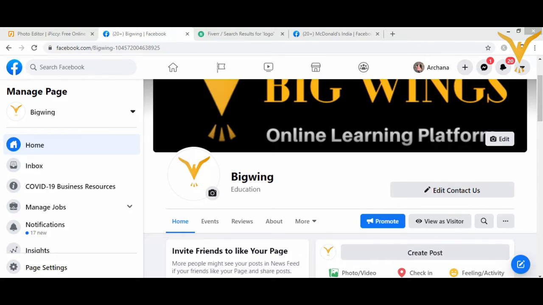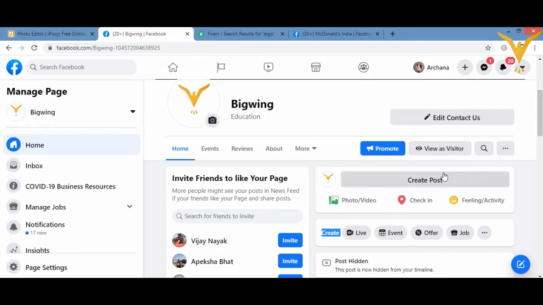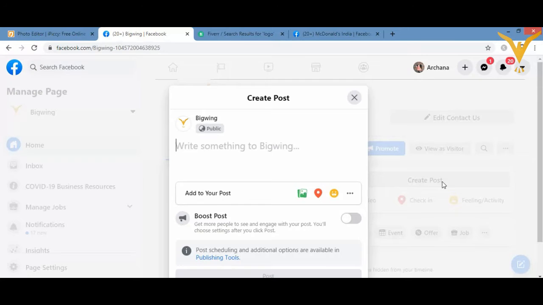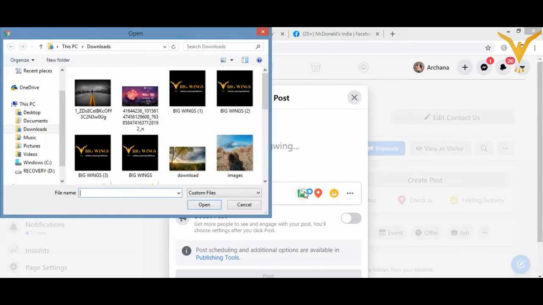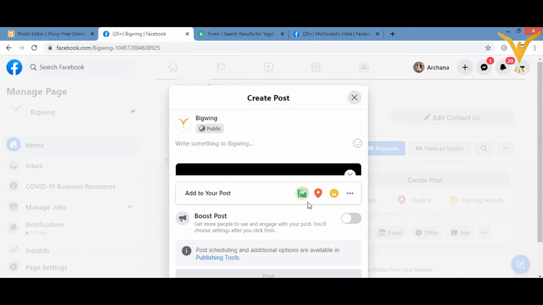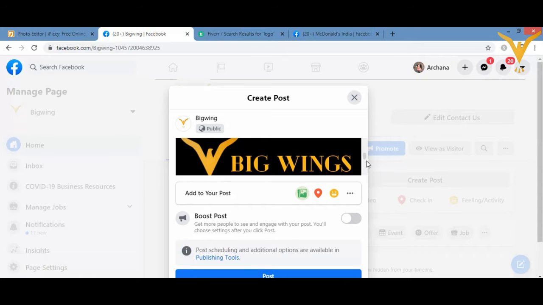Okay, so first we'll scroll down a little bit, and here you can see the option of create post. I'm going to click on this create post, and then first I'll add an image, or a photo or a video, whatever I want to add as my first image. Okay, so I want this, for example, I'll click on this, and then this one has been uploaded. Then what I need to do is add to your post.